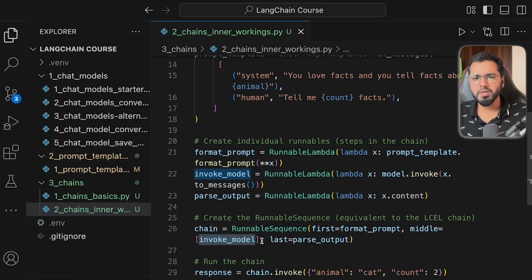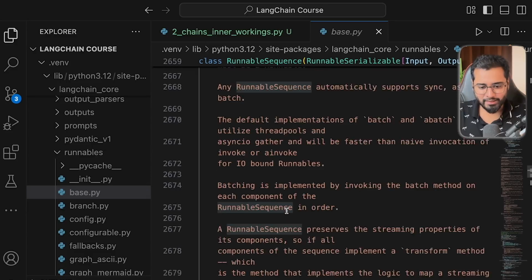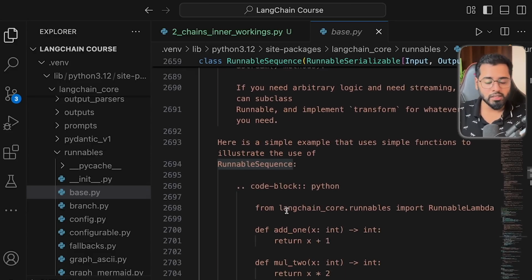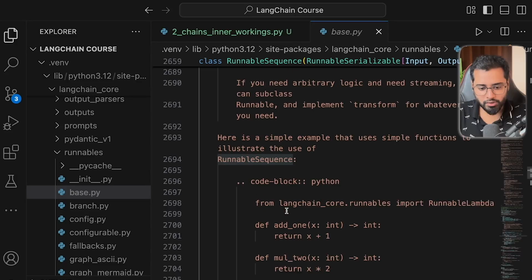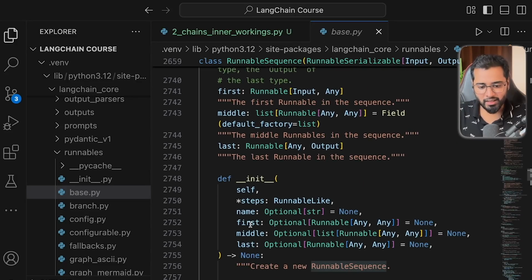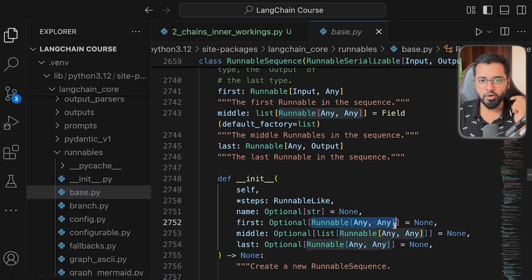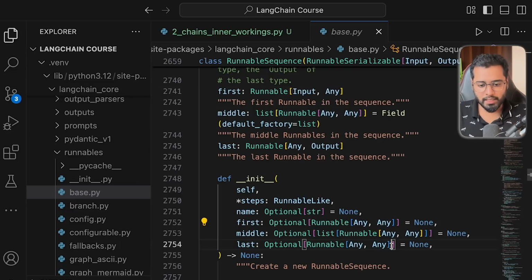So why do we do it like that? Well, if I go inside of this class by pressing command on Mac or control on PC, and then scroll down to the class definition, you can see that the first and the last is going to be one runnable each, right? So the first parameter and the last parameter is always going to take just one runnable, and the middle one is going to be a list of runnables, right?